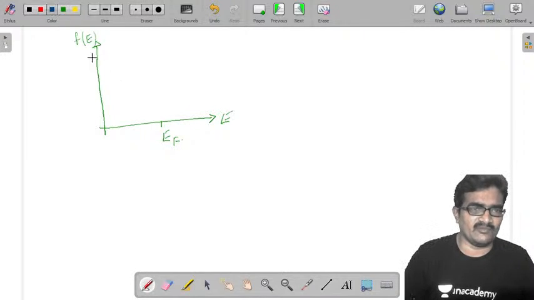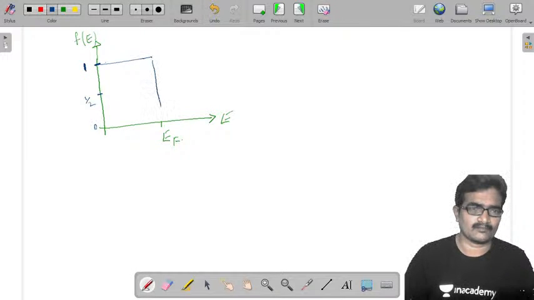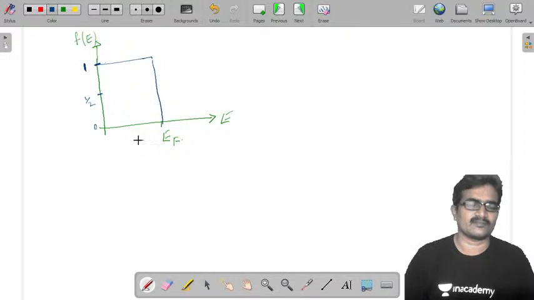So the maximum value of f of E is 1. Somewhere here it is 1 by 2. At 0 Kelvin we plot it like this.